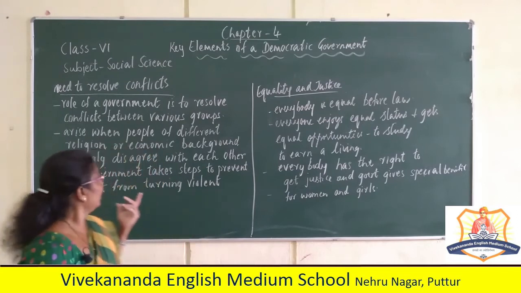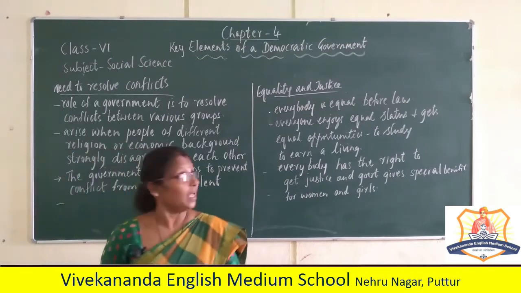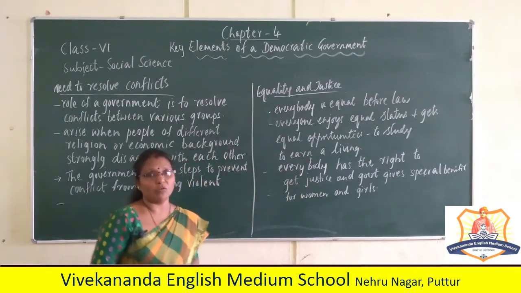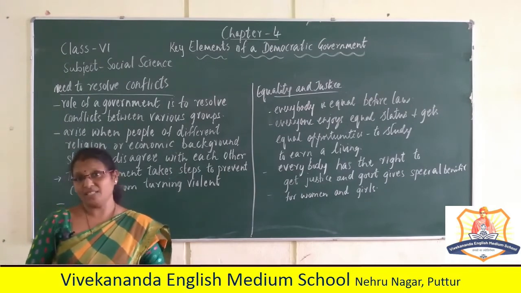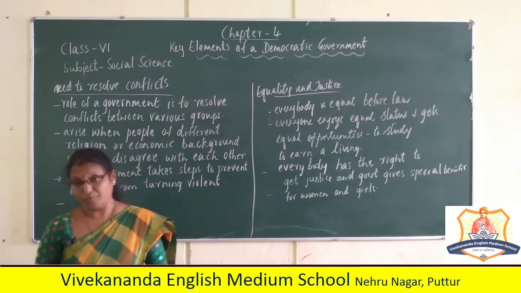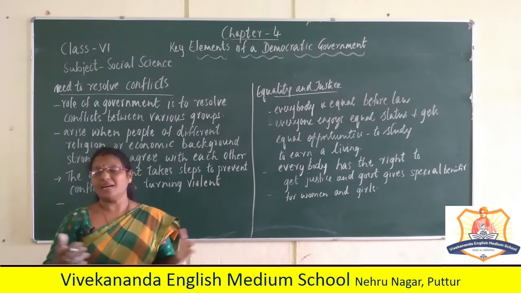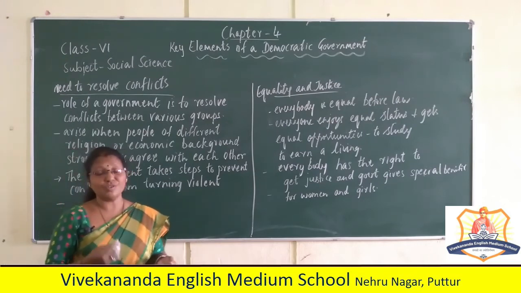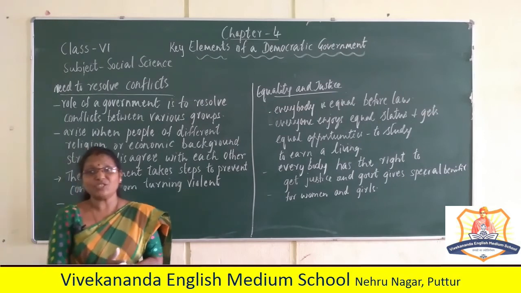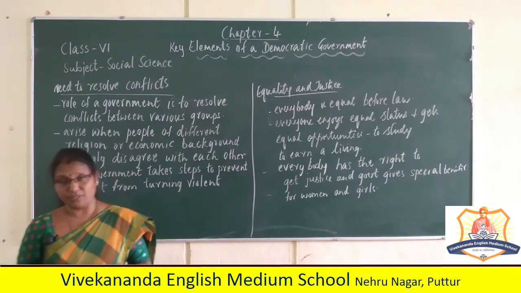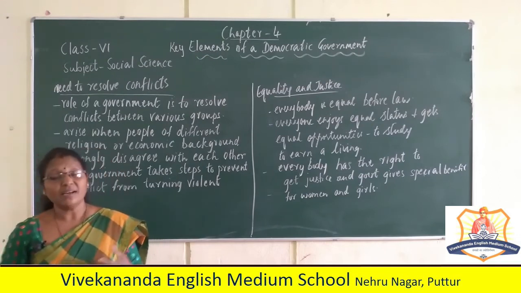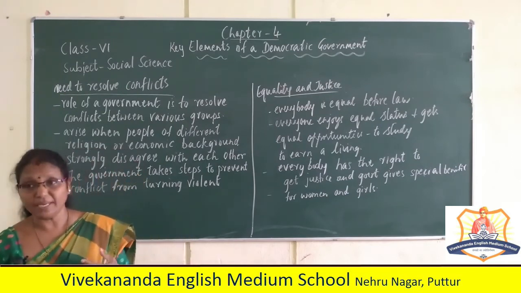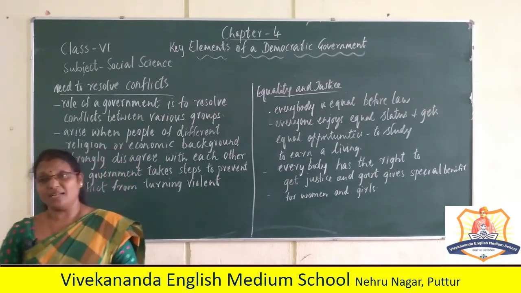So we finished with the need to resolve conflicts. Now the last one is equality and justice. One of the key ideas of a democratic government is its commitment to equality and justice. Equality and justice are inseparable. The earlier practice of untouchability is now banned by law. There, people were denied education, transport, medical facilities, and chances to offer prayer in the temples. Dr. Ambedkar and many others realized that such practice must not continue, and that justice can only be achieved when people are treated equally.